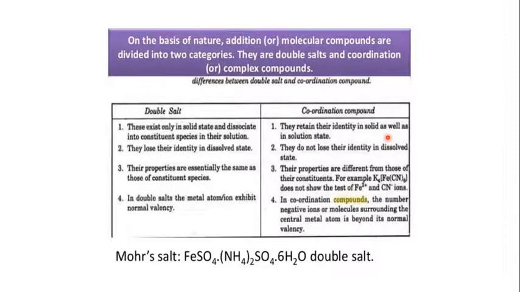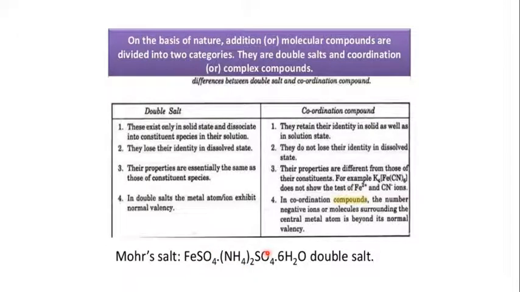What I mean by a double salt is, for example, Mohr's salt, given as FeSO4·(NH4)2SO4·6H2O. It is a double salt. Suppose this salt is dissolved in solution, then it will dissociate into its constituent ions: Fe2+, SO4 2-, NH4+, SO4 2-.